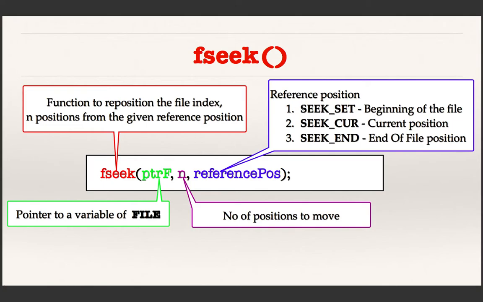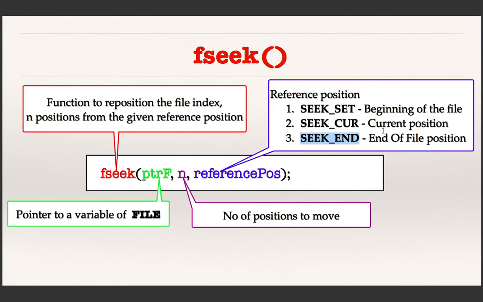This means from the beginning, this is actually 0. From the beginning position, how many you want to skip. And this means the current position, that is what we used in the previous example. And the last one means the last position in the file. Okay, so when you say last position here, naturally this must be negative. You can say -2.